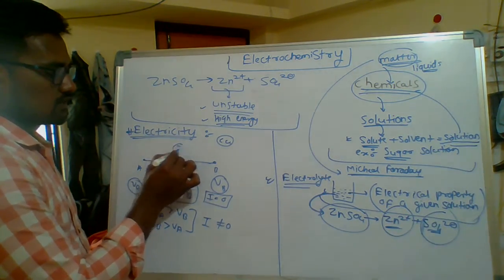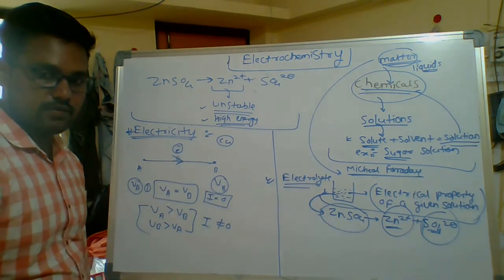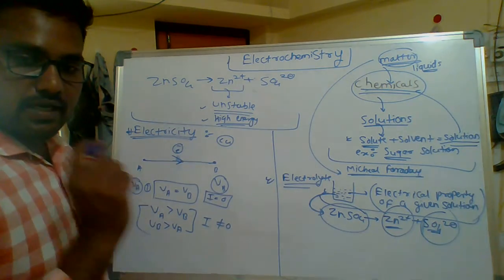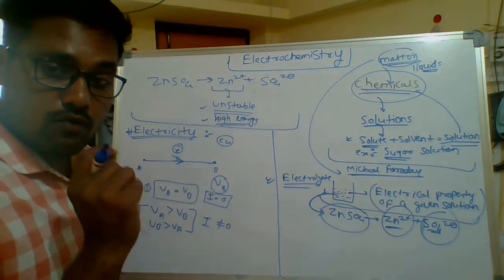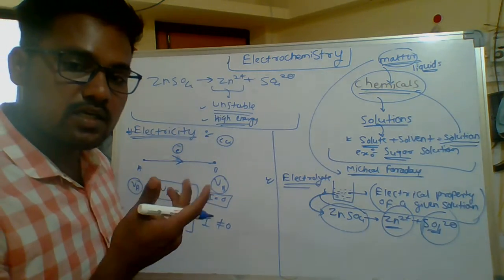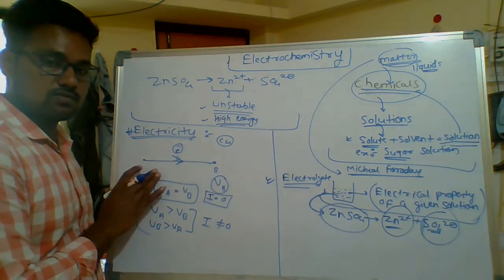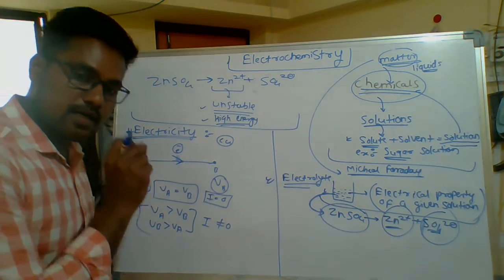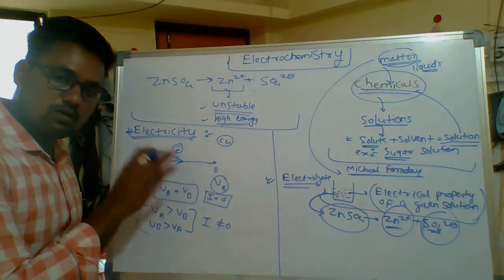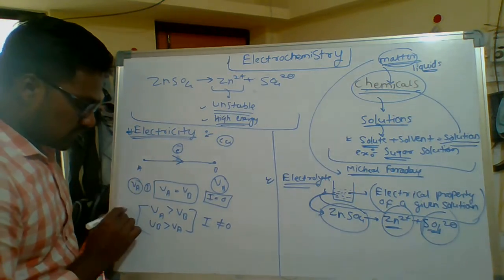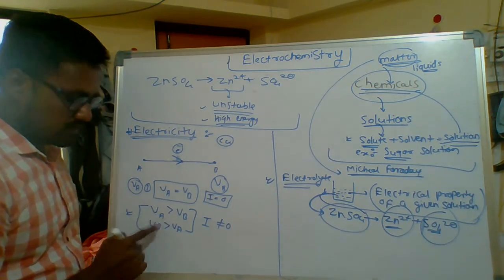What is electricity? Electricity is nothing but the flow of electrons in a wire. The flow of electrons is observed when VA is greater than VB or VB is greater than VA.